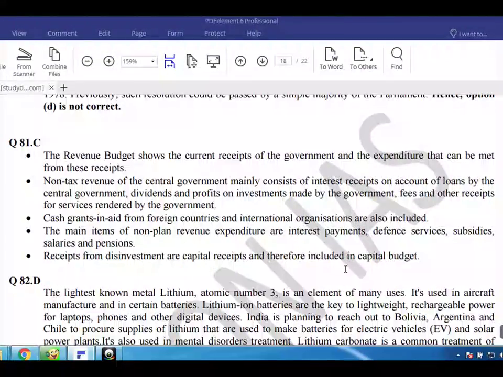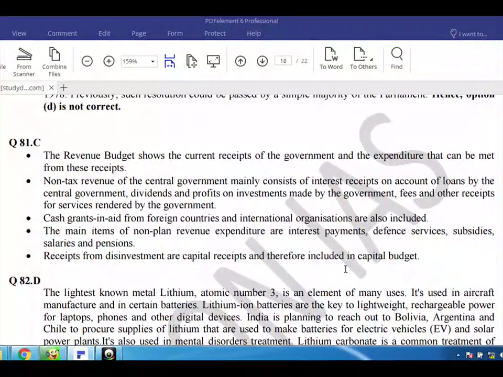Q81. C. The revenue budget shows the current receipts of the government and the expenditure that can be met from these receipts. Non-tax revenue of the central government mainly consists of interest receipts on account of loans by the central government, dividends and profits on investments made by the government, fees and other receipts for services rendered by the government. Cash grants-in-aid from foreign countries and international organizations are also included.